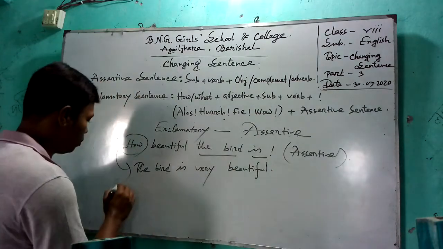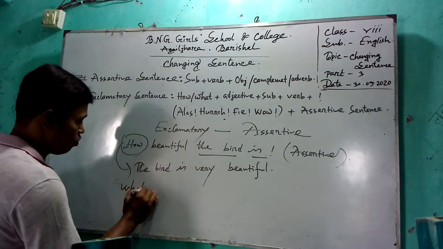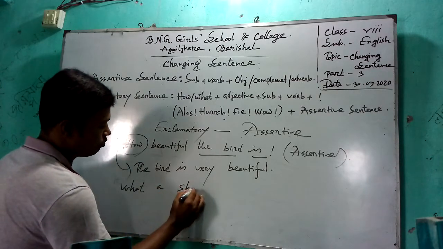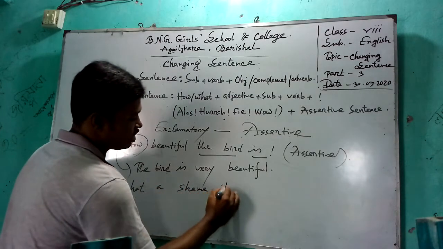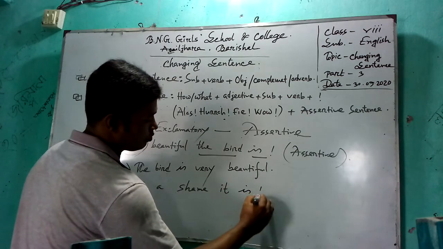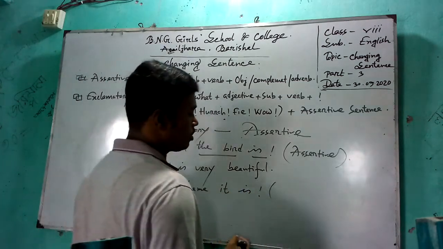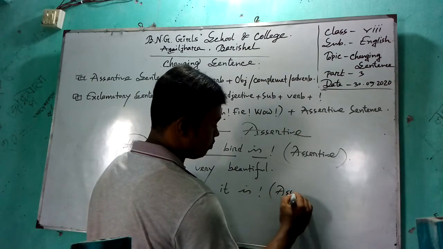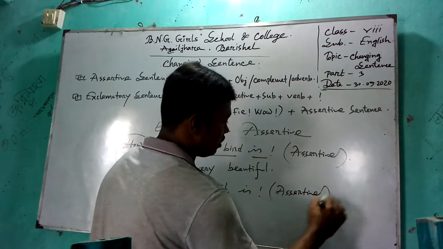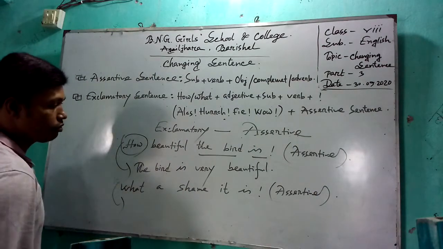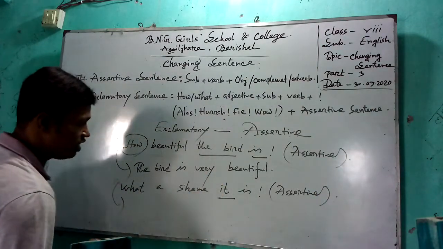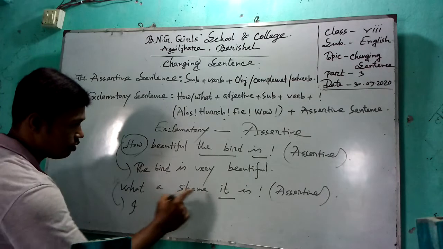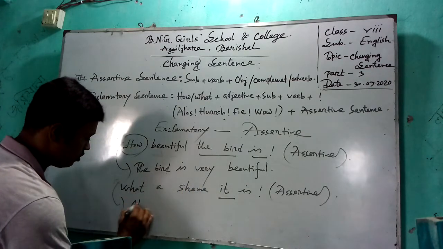Another example for you. What a shame it is. Yes, this is an exclamatory sentence. You have to turn it into an assertive sentence. This is it, and this is the subject.